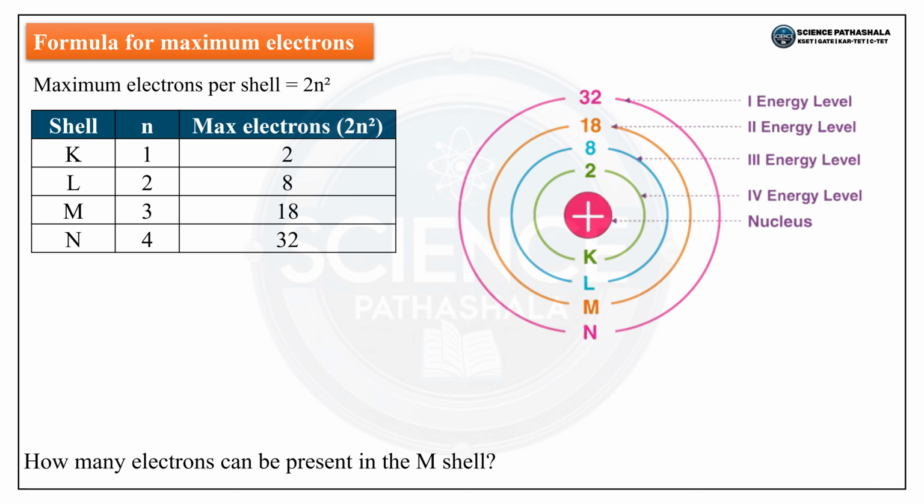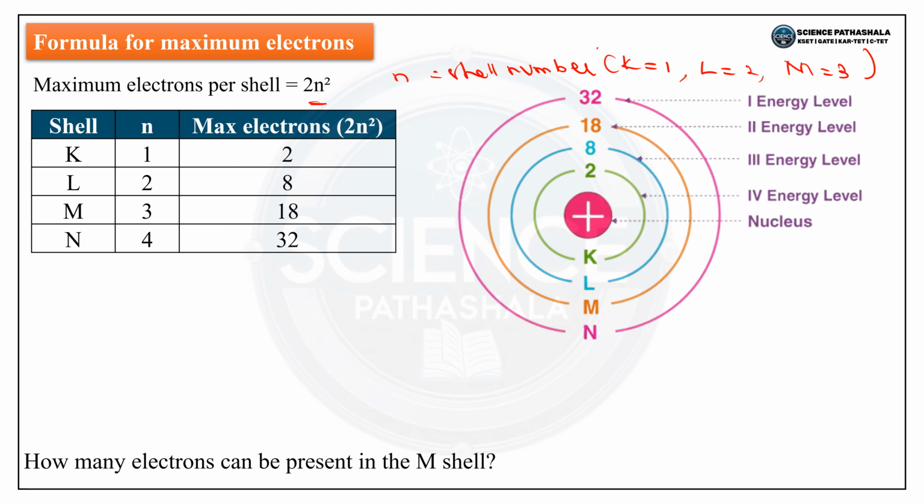The next is that atomic shells have a maximum capacity of electrons, and Bohr explained that this depends on the formula 2n square. Here n is the shell number. So K is equal to 1, L is equal to 2, M is equal to 3 and so on, N is equal to 4.